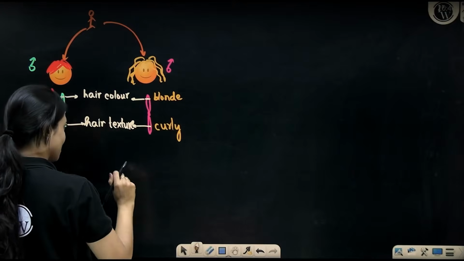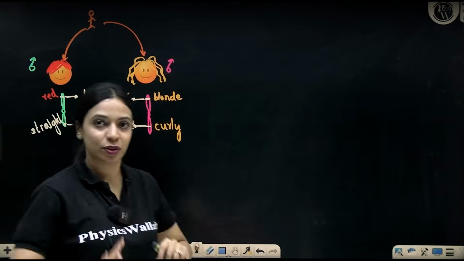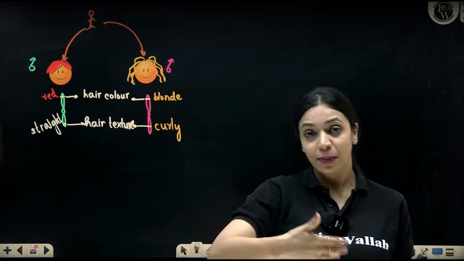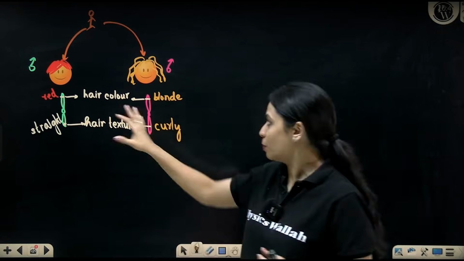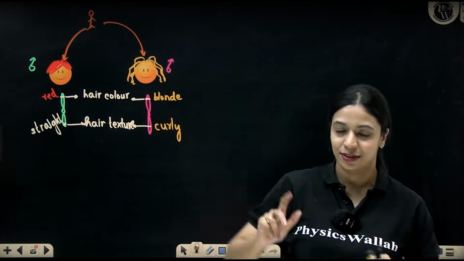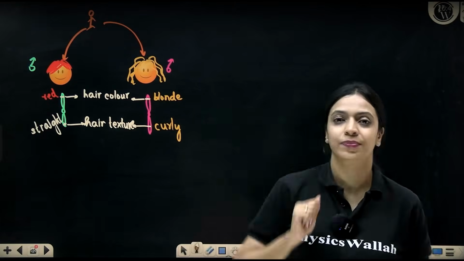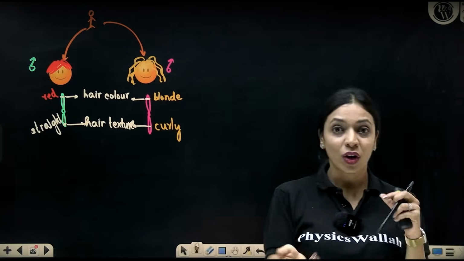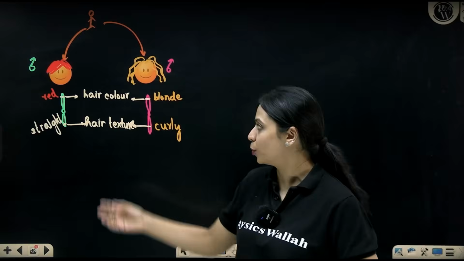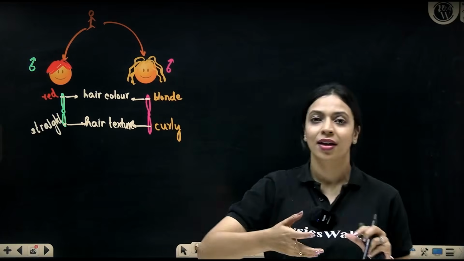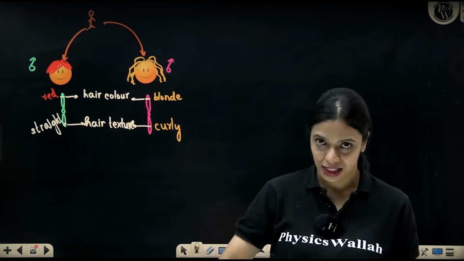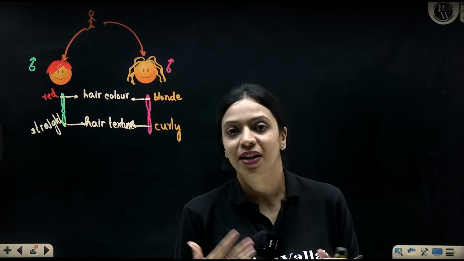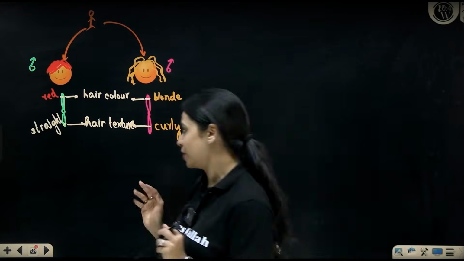When he produces gametes, only one of these will enter into the gametes. If only one of the parents' information is getting passed on to the next generation, the offspring will be more similar to one of the grandparents than the other. In order to make sure that the offspring gets more variations of genetic material, a mixture of both grandfather and grandmother's genes, when this guy is producing gametes, crossing over will happen between these two chromosomes, as a result of which newer genetic combinations will arise. How exactly that happens, I'll tell you.